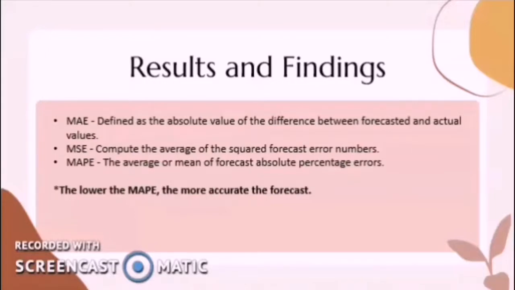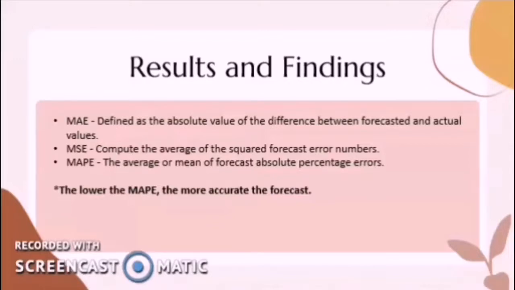The MAE is the most basic measure of forecast accuracy. The absolute error is defined as the absolute value of the difference between forecasted and actual values. The MAE shows us how much inaccuracy we may expect on average from the forecast. Next, the MSE computes the average of the squared forecast error numbers.